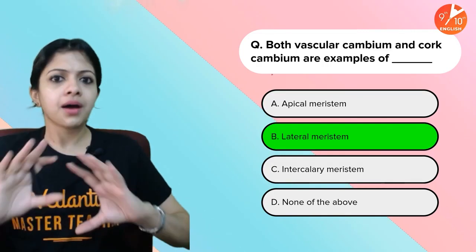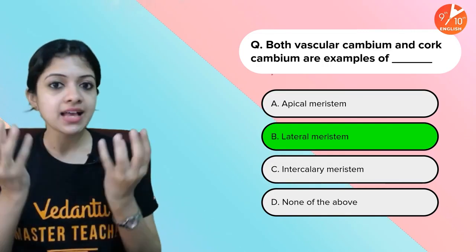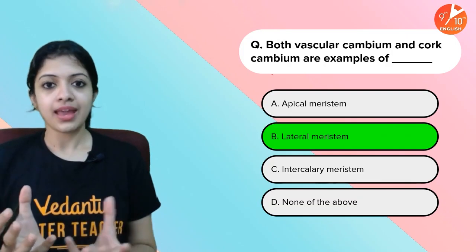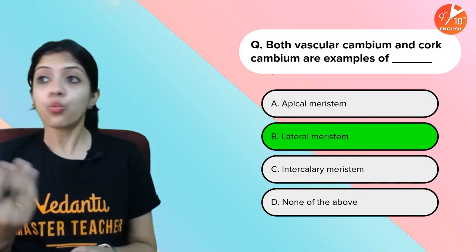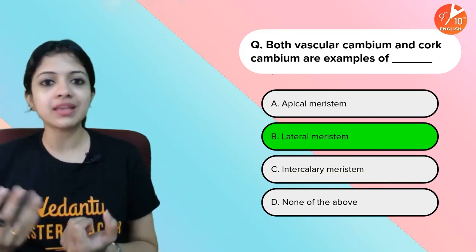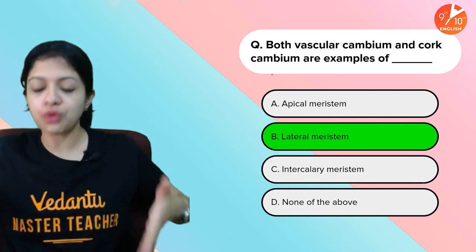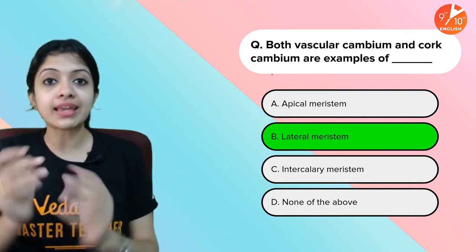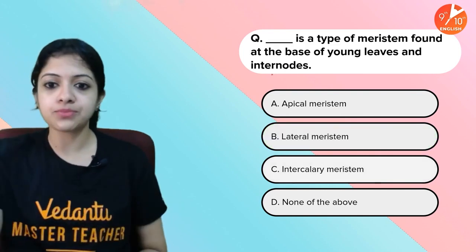Remember children, what type of plants need to grow to the sides mostly? Is it the green plants, tender green herbs or shrubs, or is it the woody plants or the trees? It should be the trees. They need a lot of lateral meristem to be found in the sides, which can add to increase in girth or increase in fatness of the plant body. So that becomes your answer.